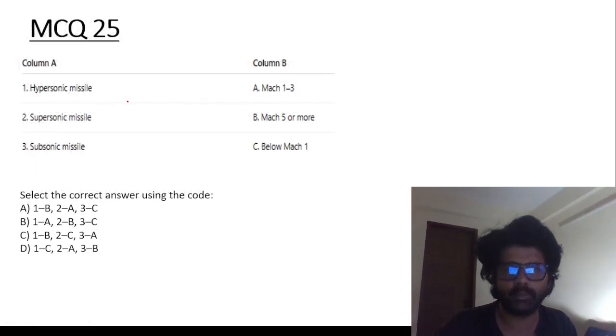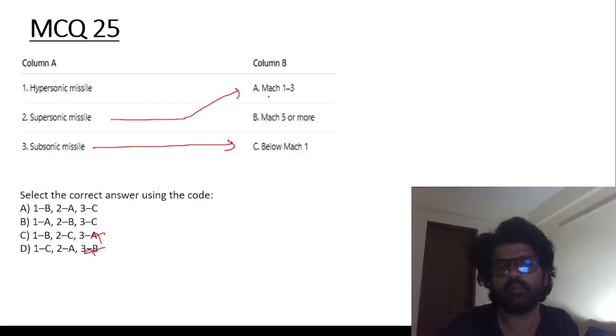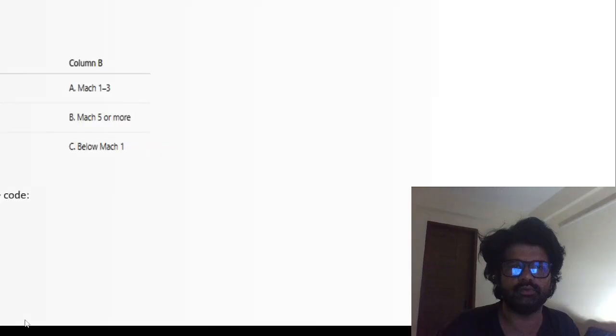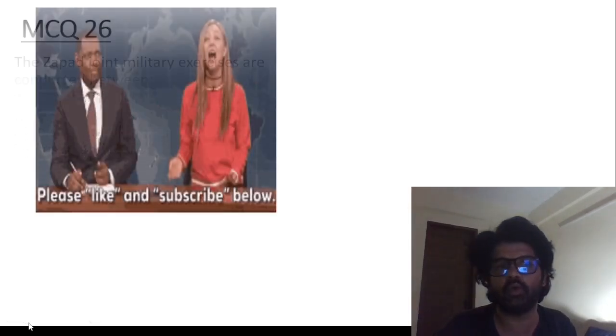MCQ 25. Hypersonic missile, like first of all, subsonic is below Mach 1. So third is C, eliminated. Now you're left with A and B. Supersonic, Mach 1 to 5, whatever. So 2 is A. So the answer is A. 1B, 2A, 3C. Very good. Zapad military exercise is between Russia and Belarus. Remember these facts and become a very good boy, very good girl.